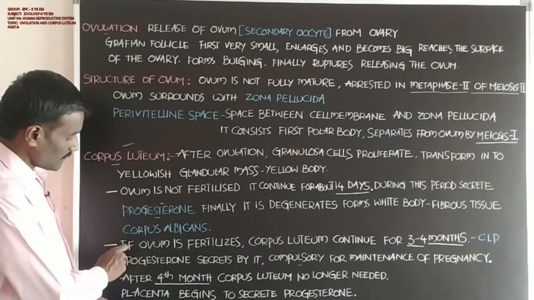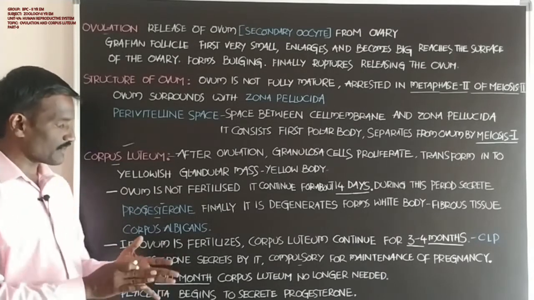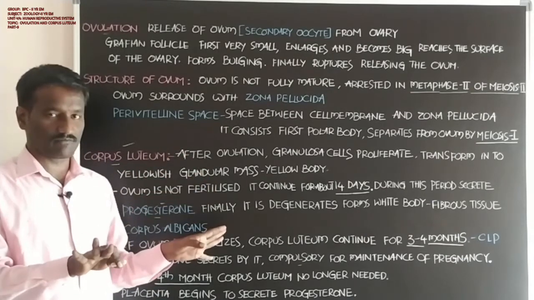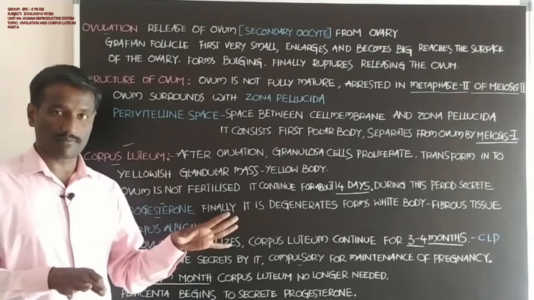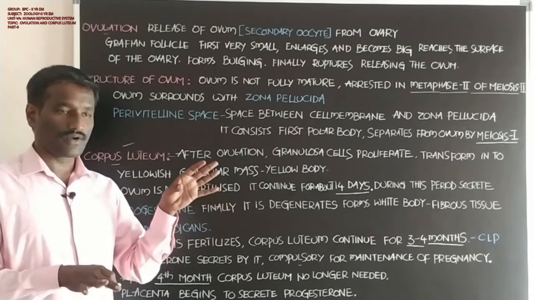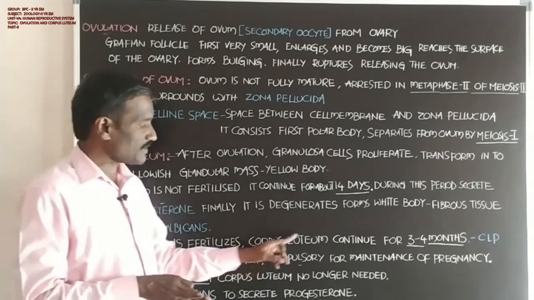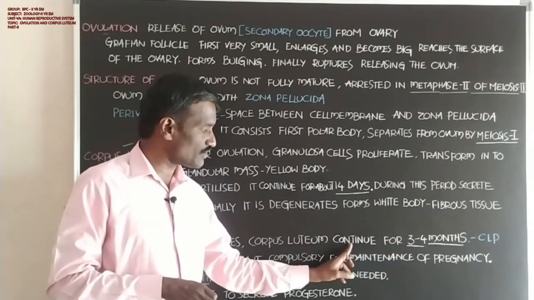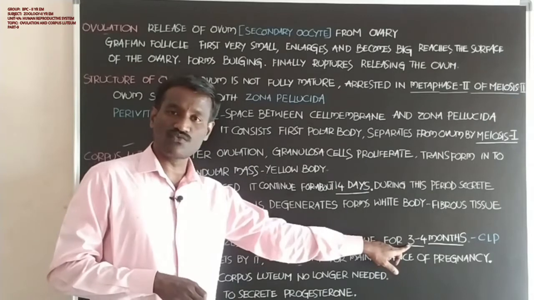Next, if the ovum is fertilized with the sperm, the corpus luteum continues for 3 to 4 months.